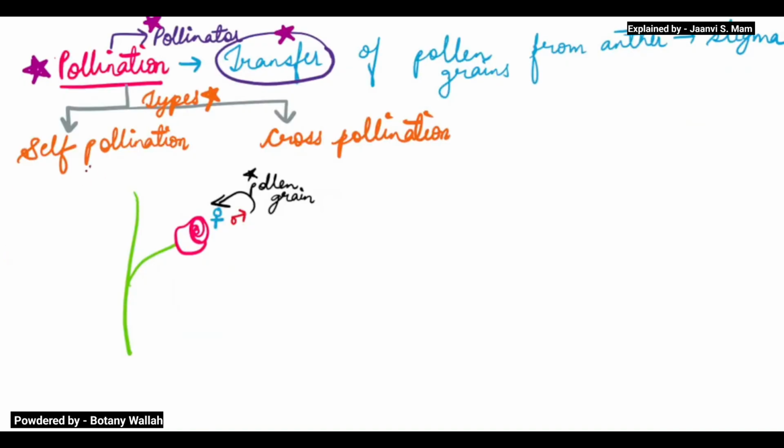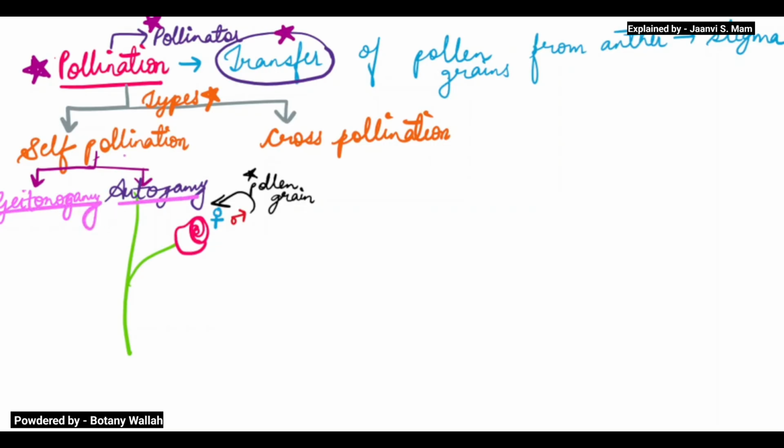Now, self pollination is itself of two types. How many types? Two types. The first type is autogamy, and the second type is geitonogamy. You can also say geitonogamy, the pronunciation depends. So here there are two types, autogamy and geitonogamy.